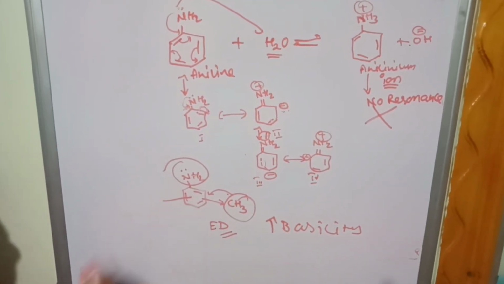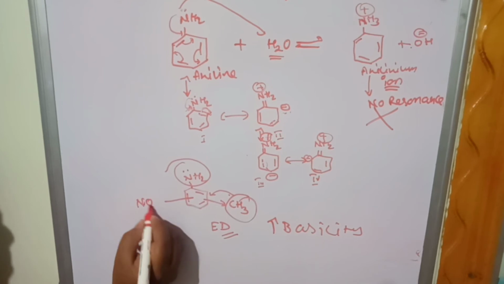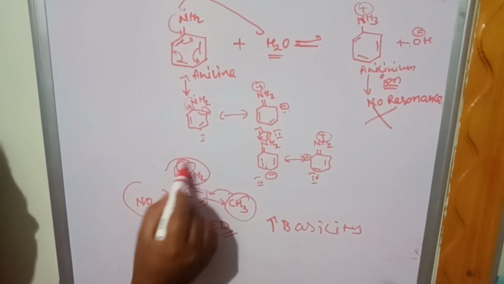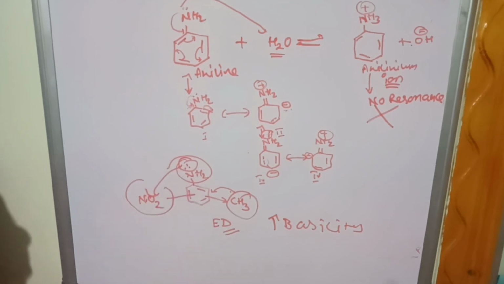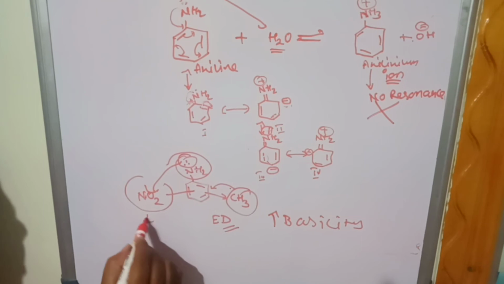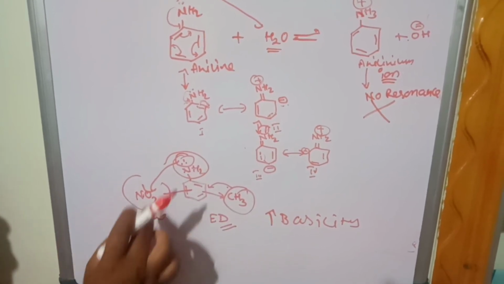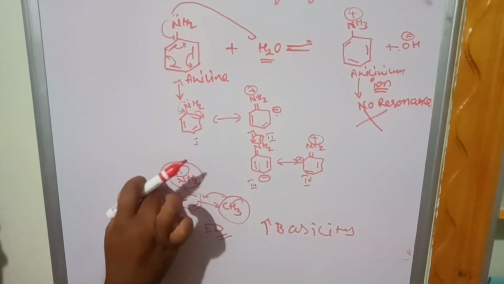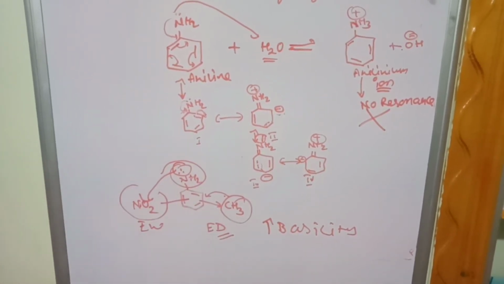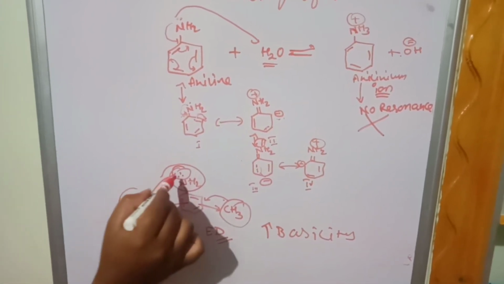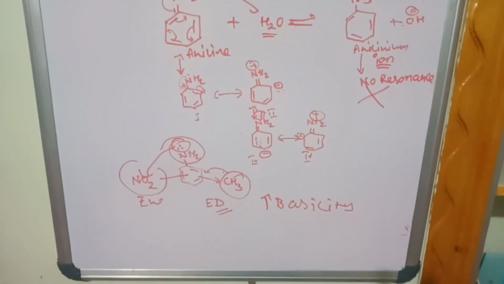Suppose we keep an electron withdrawing group like a nitro group. What happens? It will take the lone pair of electrons on the nitrogen, which means the lone pair is not present on the nitrogen. So this is an electron withdrawing group. The nitrogen cannot donate the pair of electrons. The electron withdrawing group withdraws the electrons, and freely available electrons are not present on nitrogen.